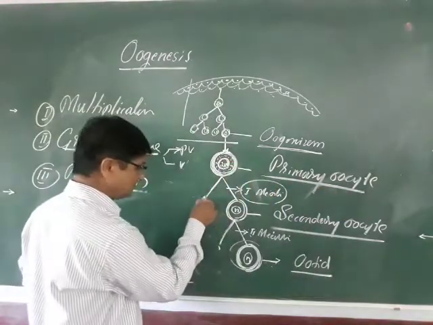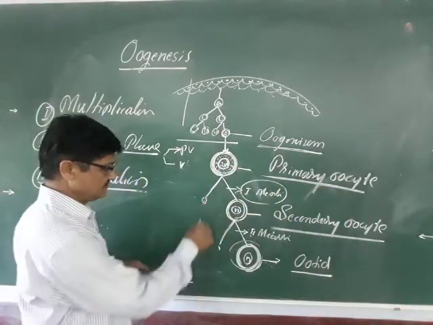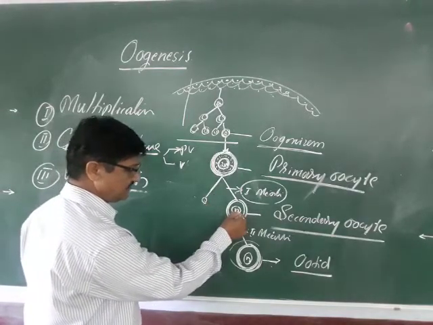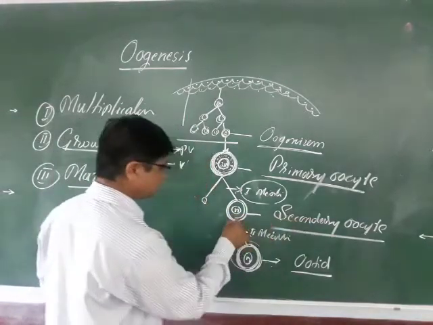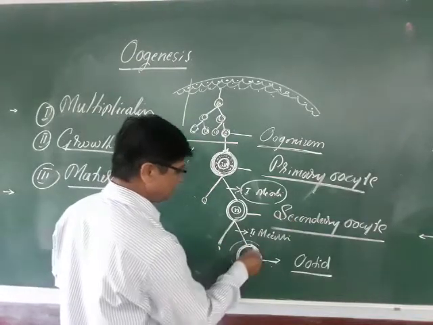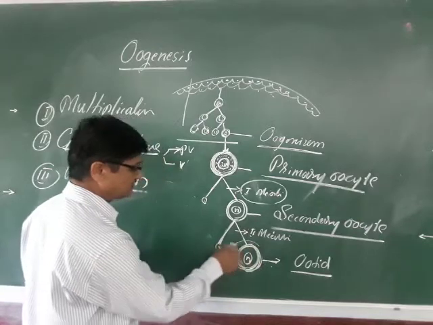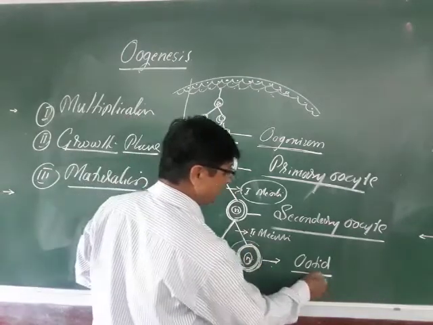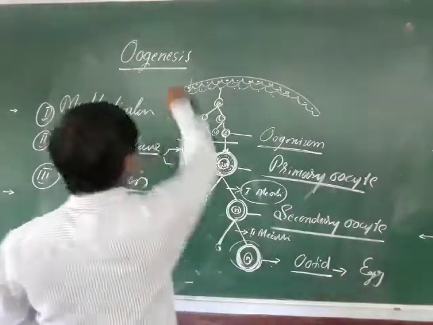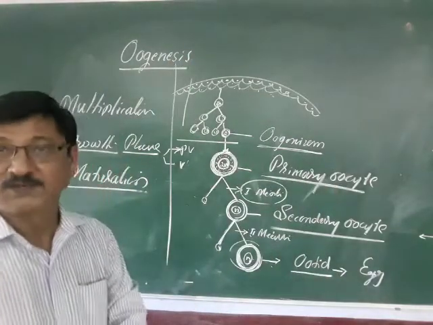The primary oocyte undergoes the first meiotic division, producing unequal sized cells: the first polar body and the secondary oocyte. This secondary oocyte undergoes the second meiotic division and again produces unequal sized cells, and the larger one is called the ootid, which will be further developed into the egg. So this is oogenesis.